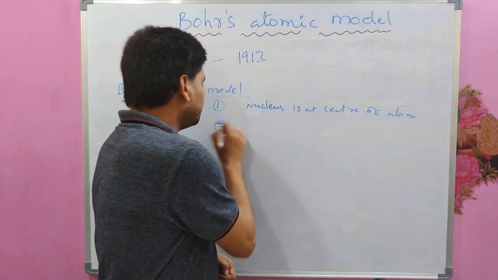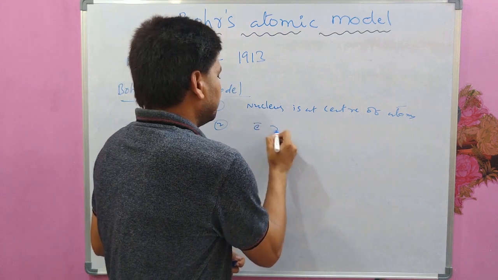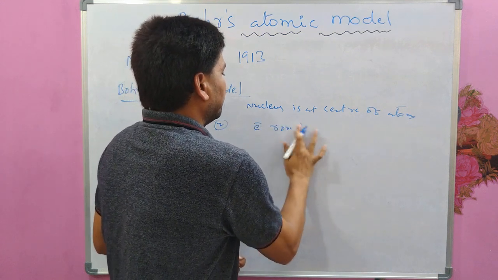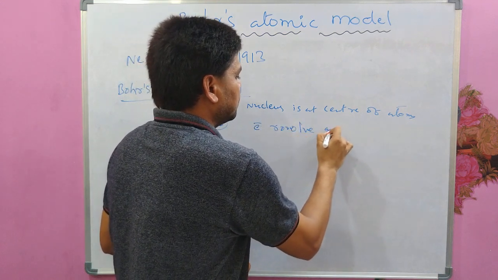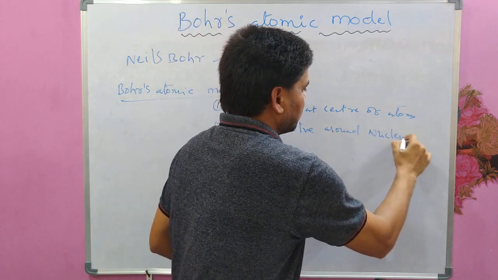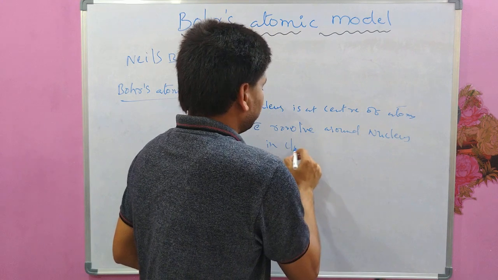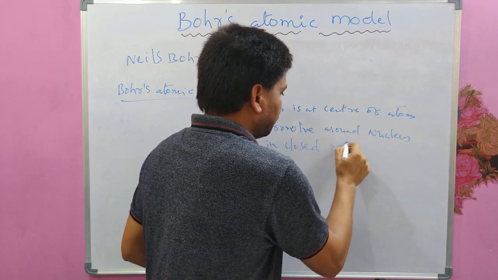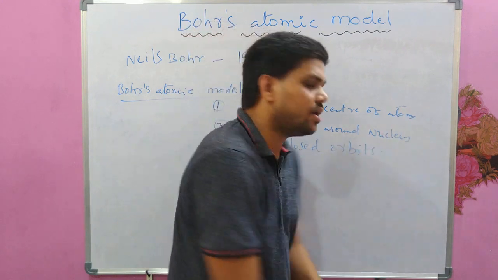and he had also assumed that electrons revolve around the nucleus in closed orbits. These two were actually proposed by whom? Rutherford.